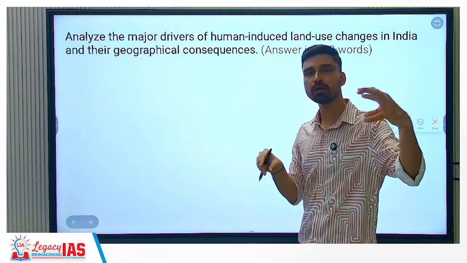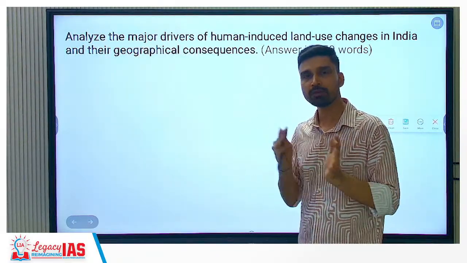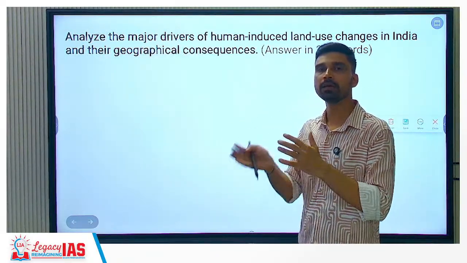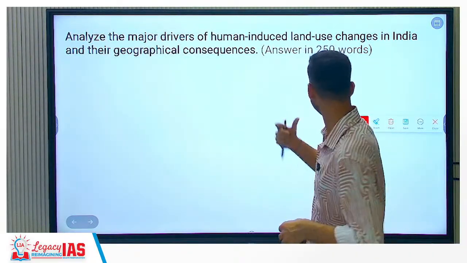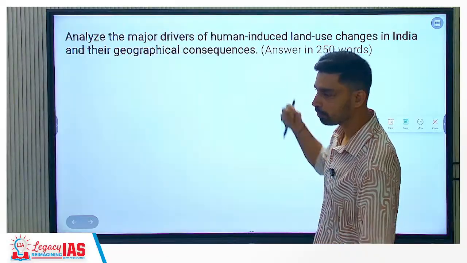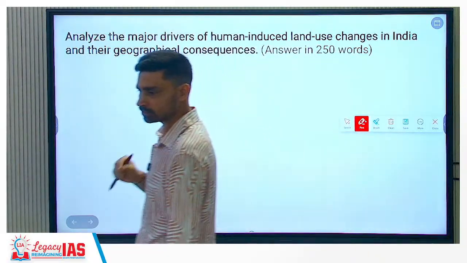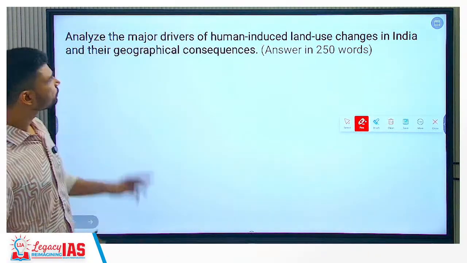We can see we have brought in a mapping based aspect to explain our understanding of geography. We have brought in the current affairs based development that is taking place. We have also brought in the conclusion by properly giving arguments both in favor and against, right? So that is about this.